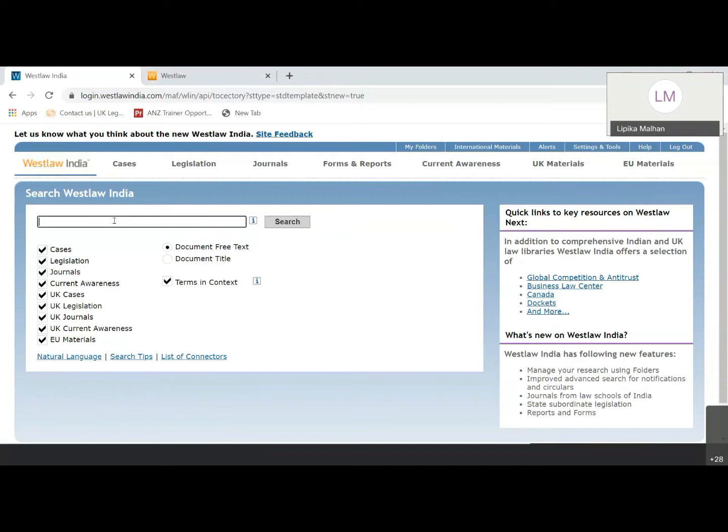Now, if you want to search across all these 3 jurisdictions, you can either check these boxes or uncheck also in case you want to exclude any particular jurisdiction or option from here. So if I just want to exclude, I can simply uncheck the boxes as well. Now, if I want to search across all these 3 jurisdictions, I'll type my keywords here.